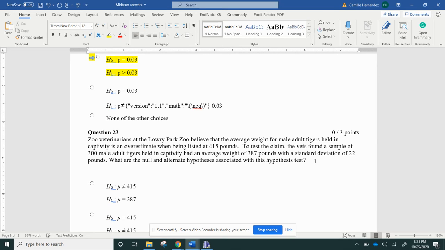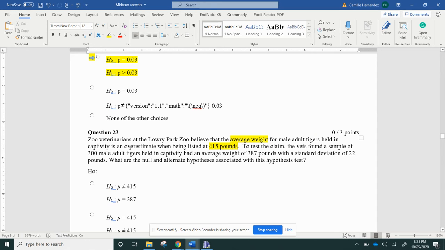Okay, so again, remember null, I've got to put my equal sign. Well, they give me the average weight. It says here average weight, so I can use the mean symbol. I don't have to use the proportion. And it's saying it's 415 pounds.